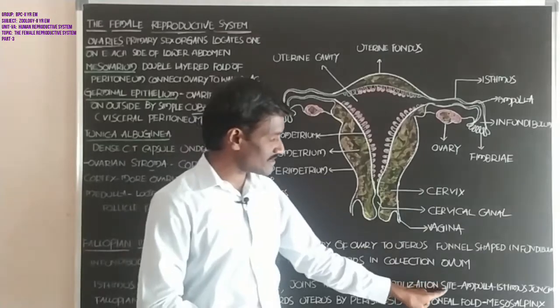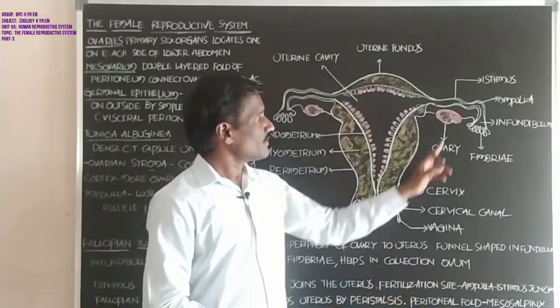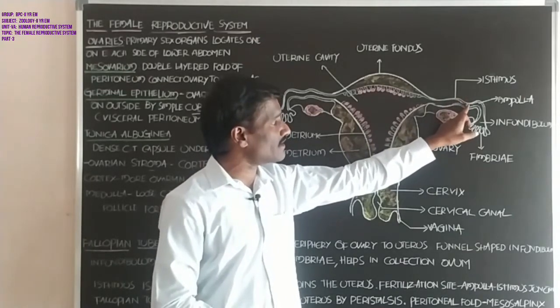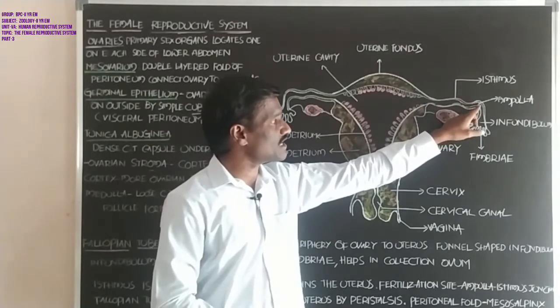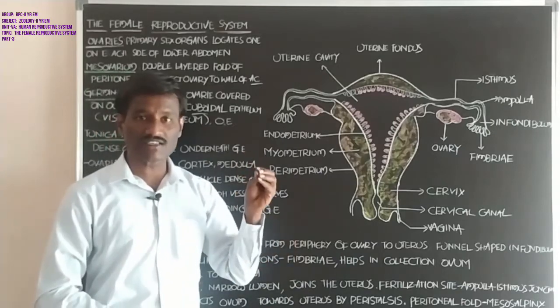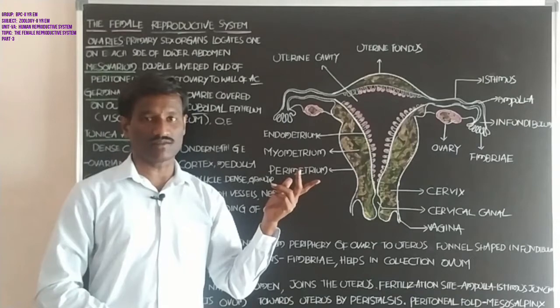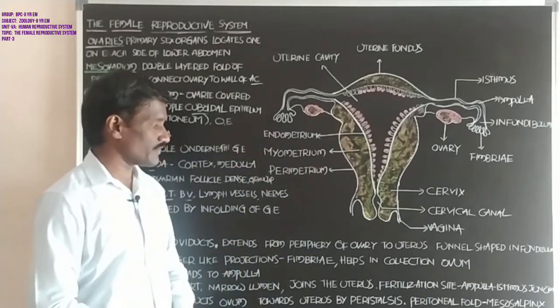Student, the fertilization site is the ampulla-isthmus junction, where the isthmus and the ampulla combine. This junction region is considered the fertilization site for the male and female gametes.